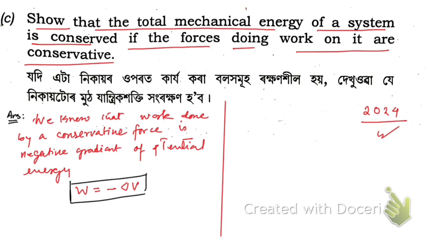So this is suppose equation number 1, and according to work energy theorem,